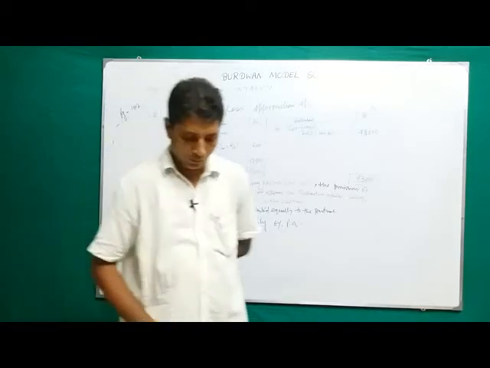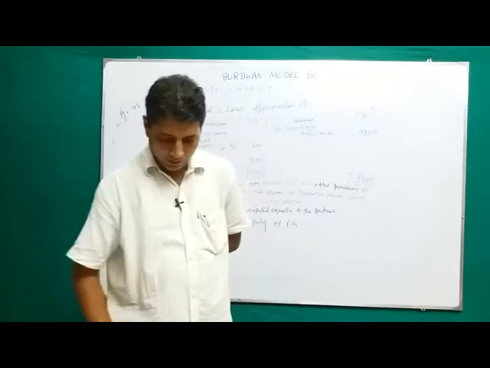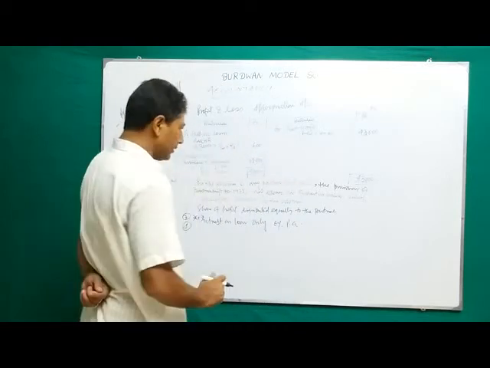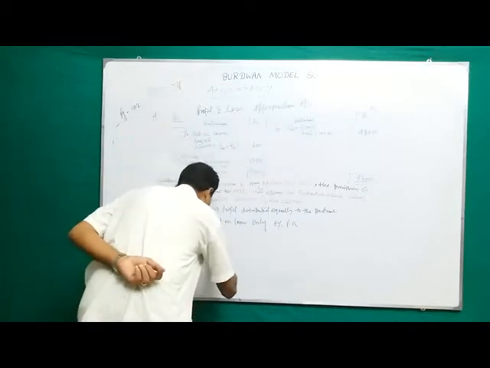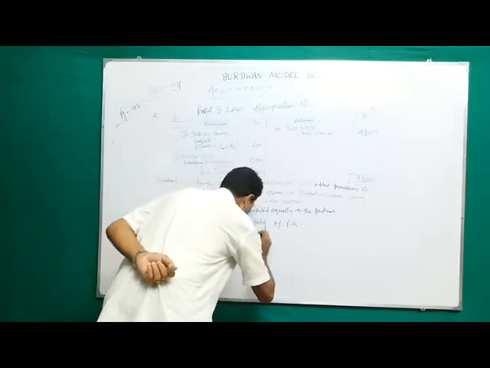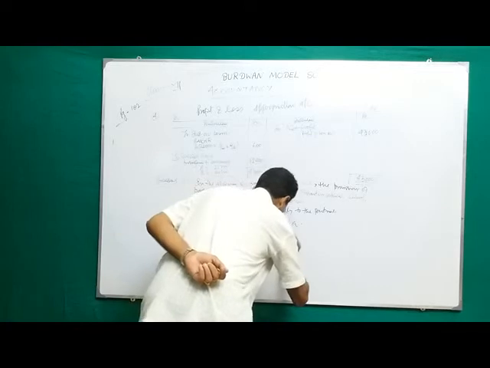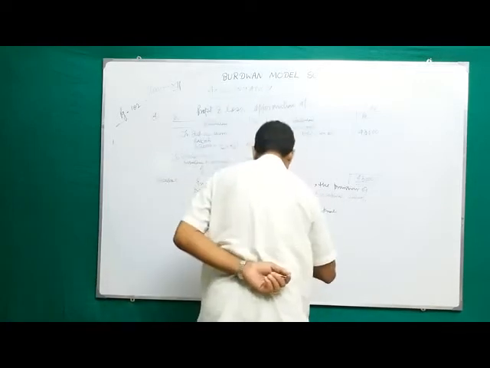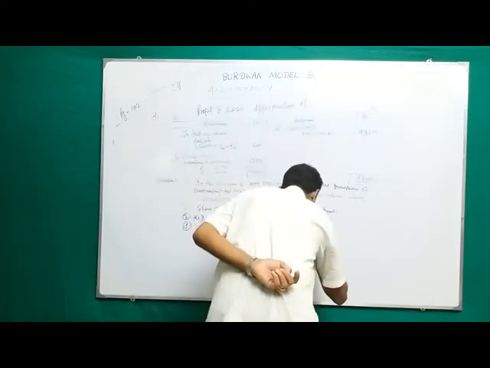Number 4: interest on loan is charged on profit and loss account.